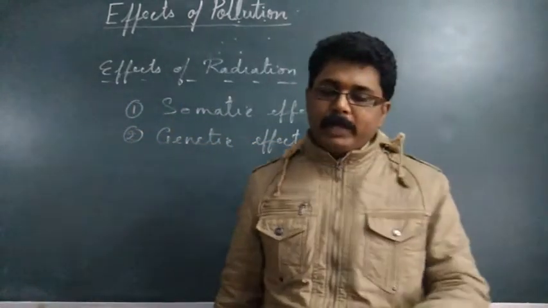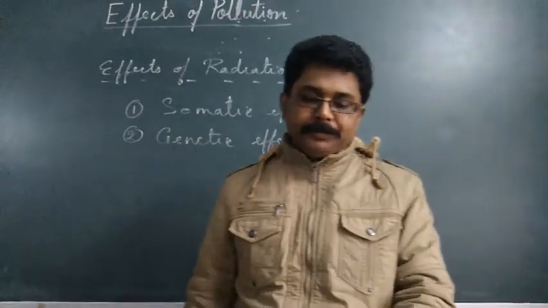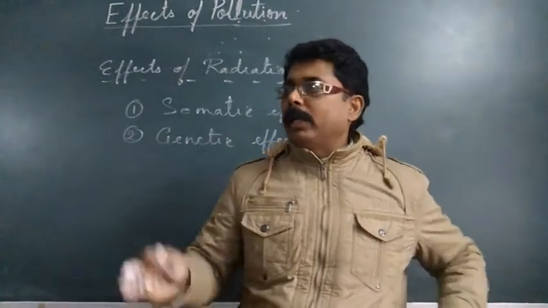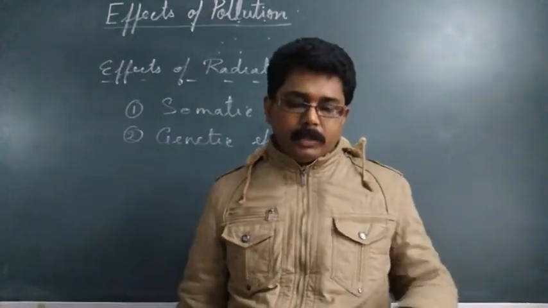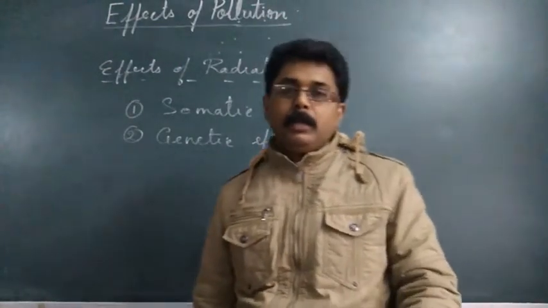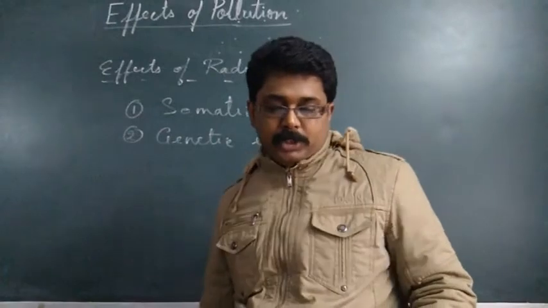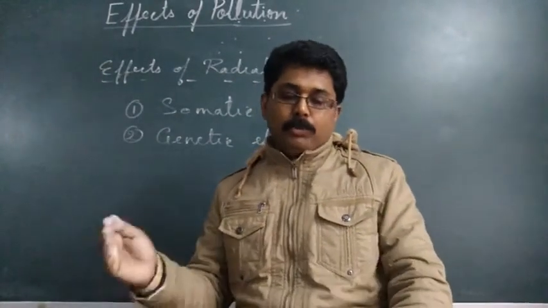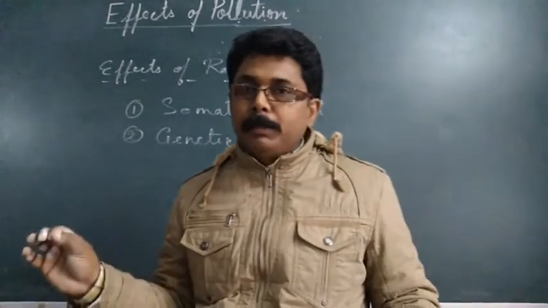Now what is a somatic effect? A somatic effect is not carried into the next generation. People affected by this radiation can show radiation sickness, or maybe acute radiation syndrome, which